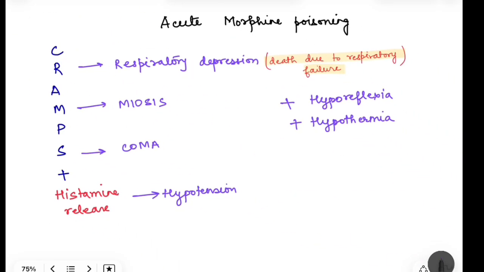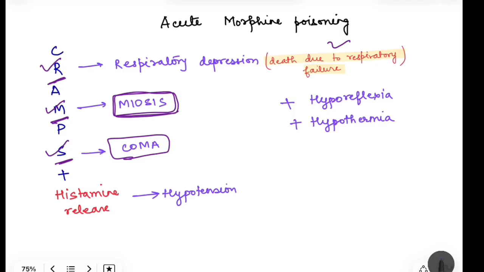Now, I told you with time, people who are seeking this drug for euphoria, because of the development of tolerance, the requirement of the drug is going to increase and the person may land up in acute morphine poisoning, or they can be overdosed during treatment also, right? So, what are the features of acute morphine poisoning? Same cramps, just remember these alternate words. There will be respiratory depression. So death due to respiratory failure can occur. Then a very important sign, miosis, okay, and then the person because of excessive sedation can land up in coma.